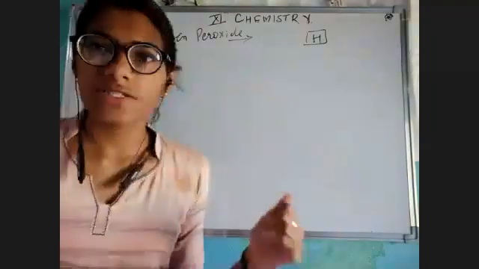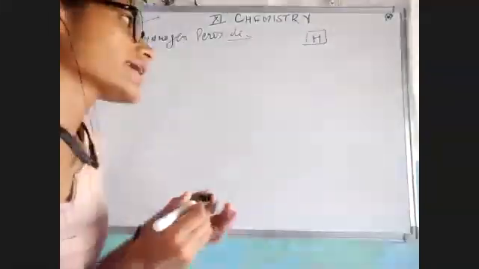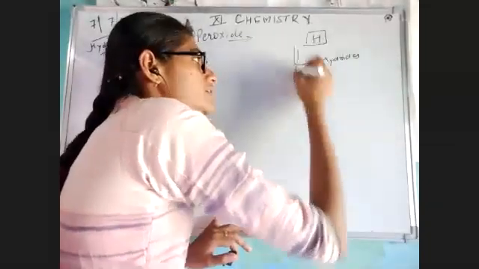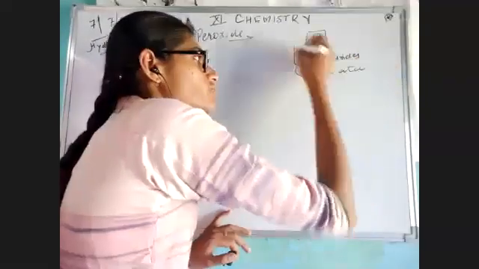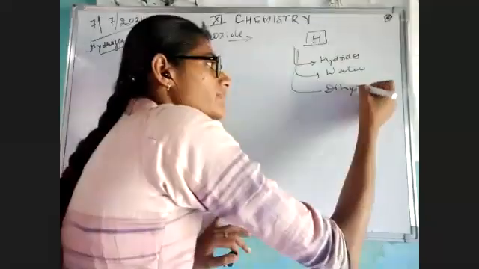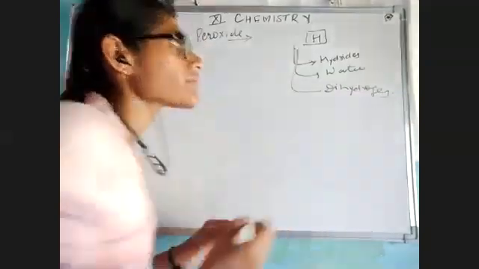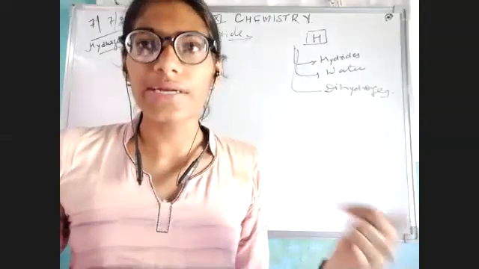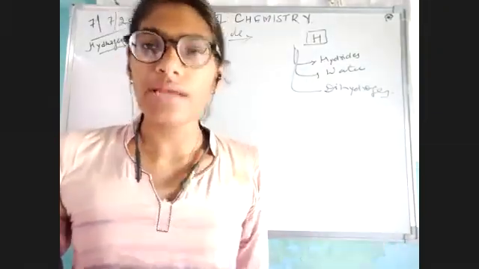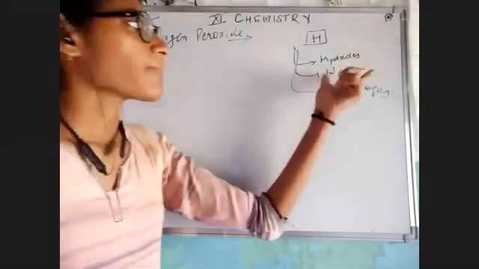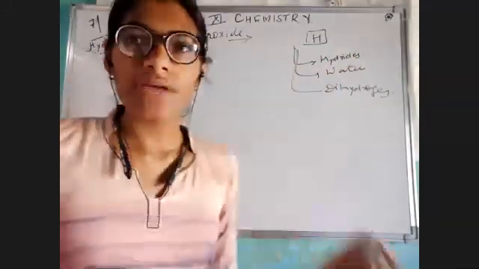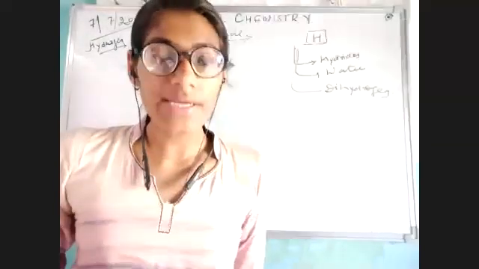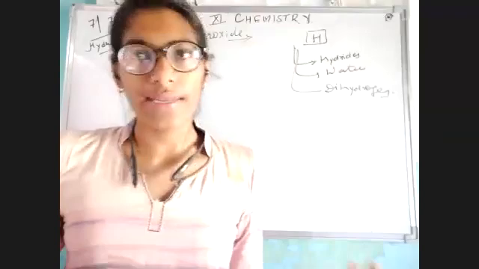After that, we have studied there are so many compounds of hydrogen, like hydride, water, and dihydrogen, and many more. Clear? We have studied them very well. We have studied that there are few types of hydride: covalent, molecular, and ionic. After that, we have studied about water. Water is of two types: hard water and soft water. Hard water means which contains some impurity. Soft water means which does not contain any kind of impurity.